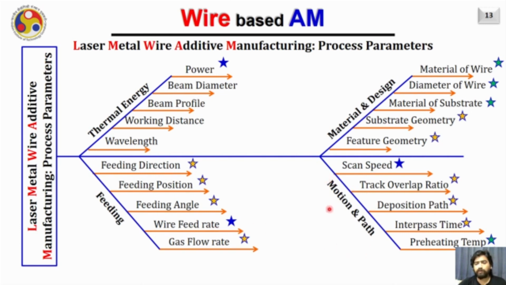Now let us discuss the fourth category, which is motion and path. The first in this is the scanning speed: at what speed you are moving your laser cladding head with respect to the substrate.